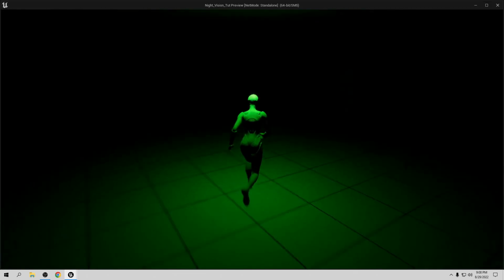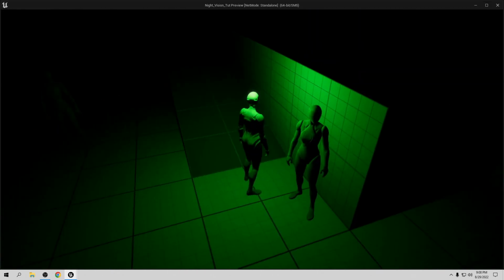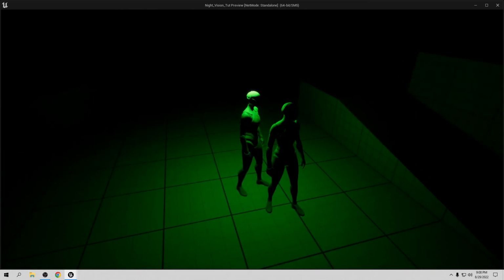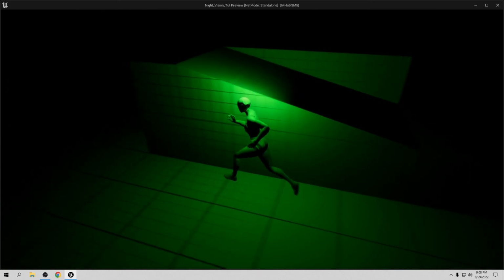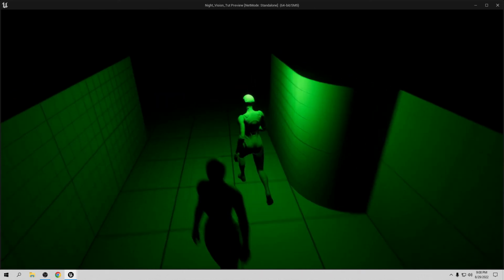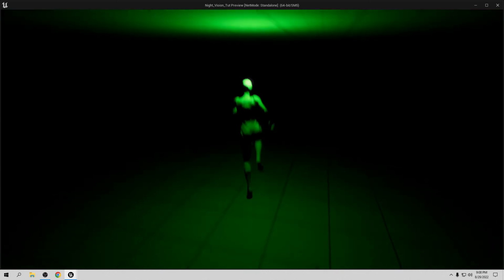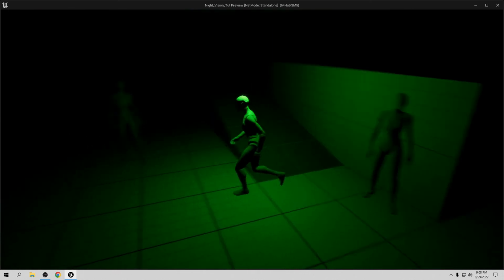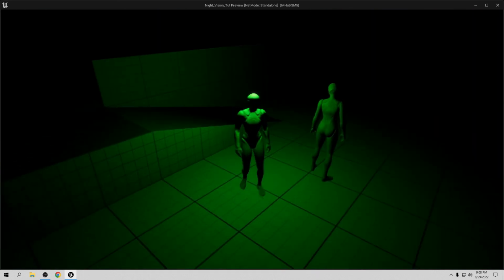So now we can play. If it's supposed to change, you can see it changes the material, but it doesn't update. I don't know why. There's a little bug here, but that's the way you have to work. I don't know if it's for Lumen, probably. It's not working right now, but that is the way it's supposed to work.